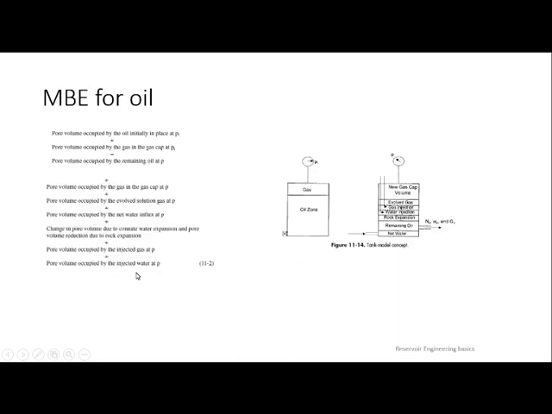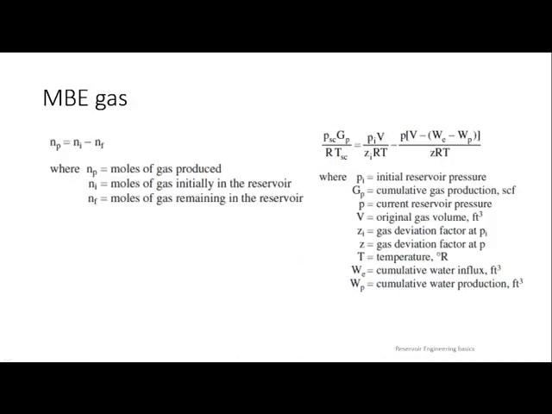And let us talk about material balance for gas. What is material balance for gas? Once gas starts to get produced, the produced gas is represented as moles of gas, that is NP, which is equal to initial moles of gas minus remaining moles of gas.